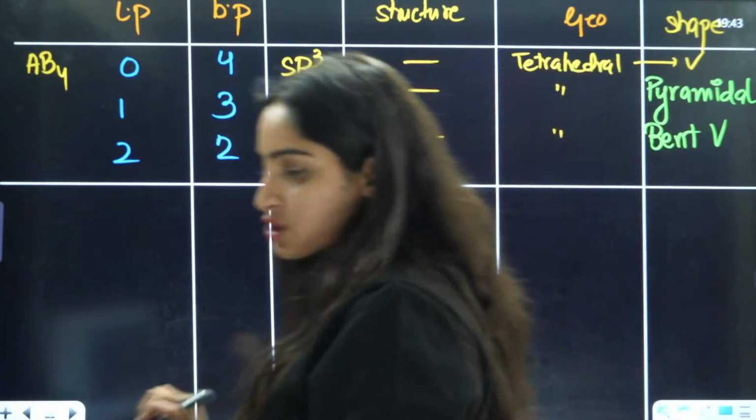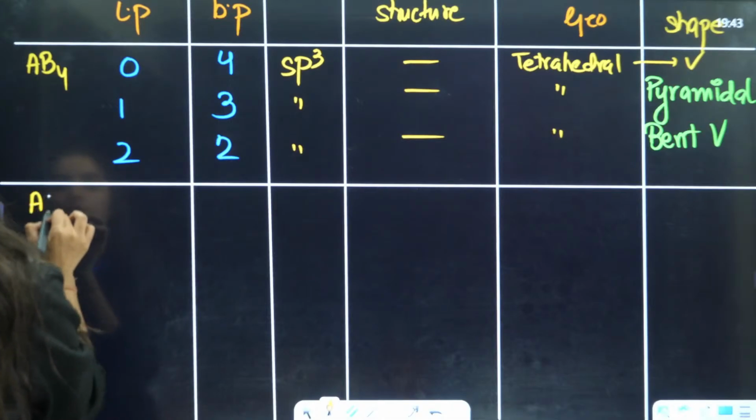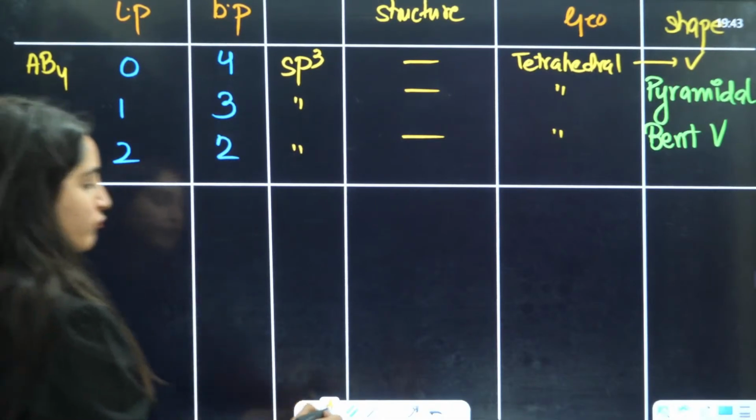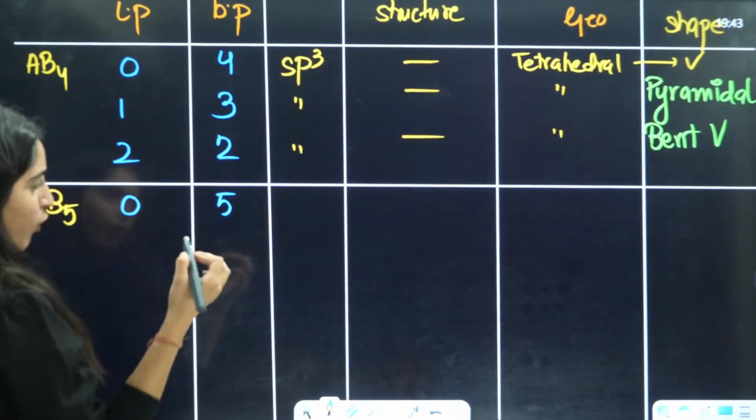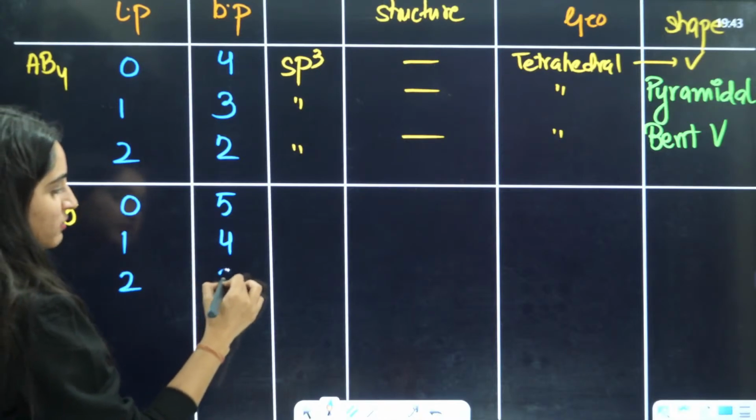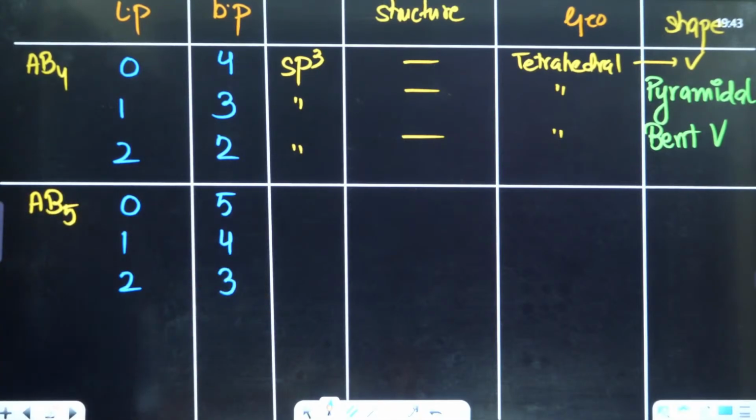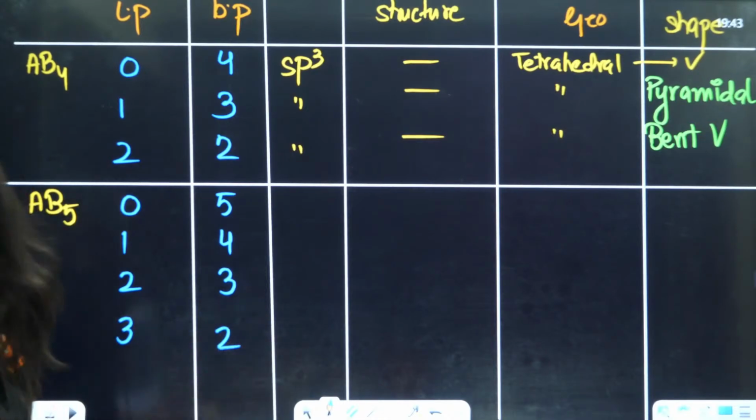Now, let us move to the next thing, that is the AB5 kind of molecule. So I am drawing it here. Either you will have 0 lone pair and 5 bond pairs, 1 lone pair and 4 bond pairs, 2 lone pairs and 3 bond pairs, and we can also have 3 lone pairs and 2 bond pairs. I think that is the maximum that we can have here.